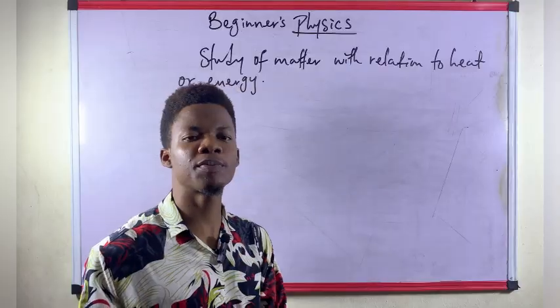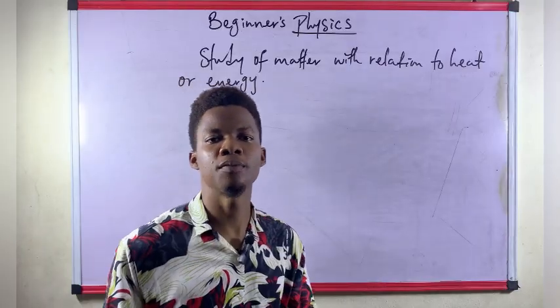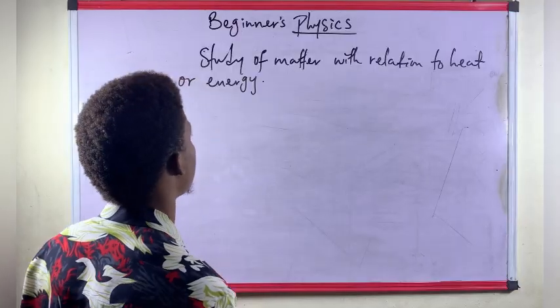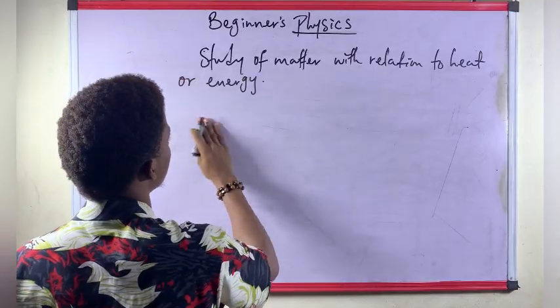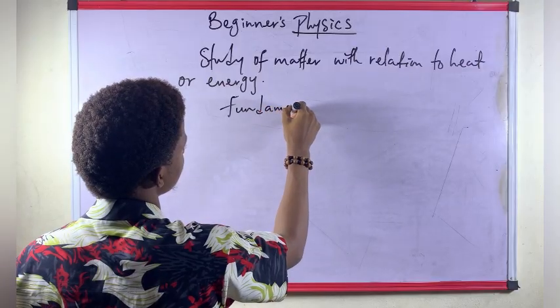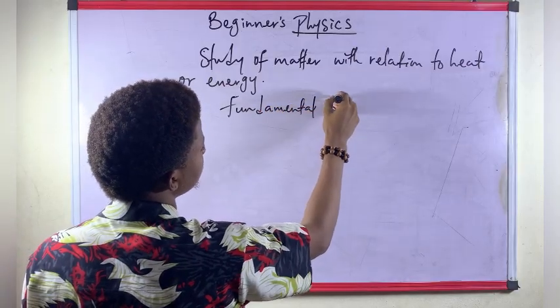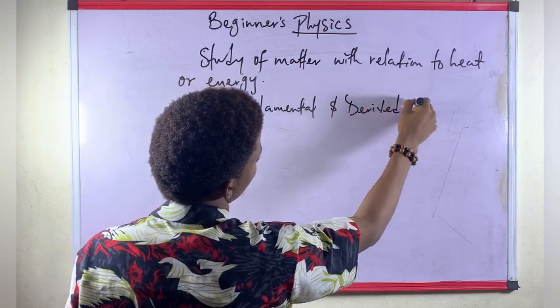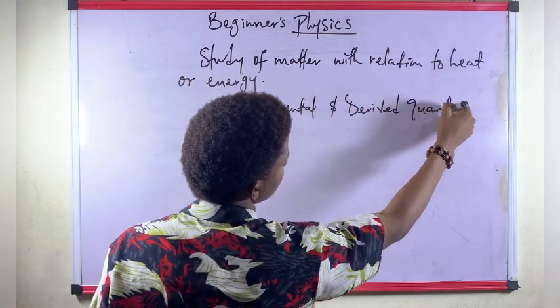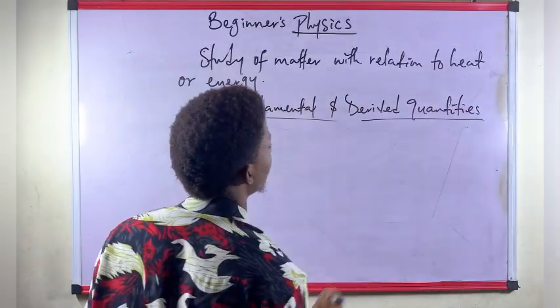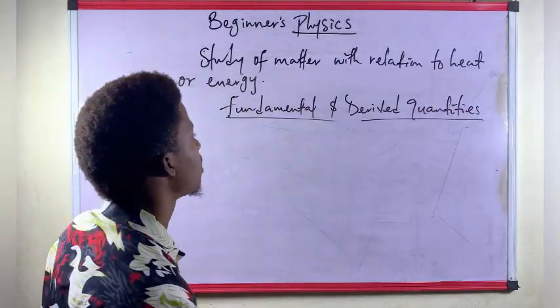Now the aspect of physics we are going to start off with is the area of fundamental and derived quantities.